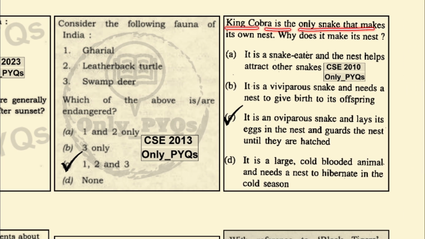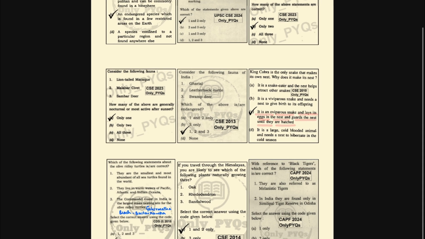King cobra is the only snake that makes its own nest. Why does it make its nest? Because it is an oviparous snake and lays its eggs in the nest and guards the nest until they are hatched.